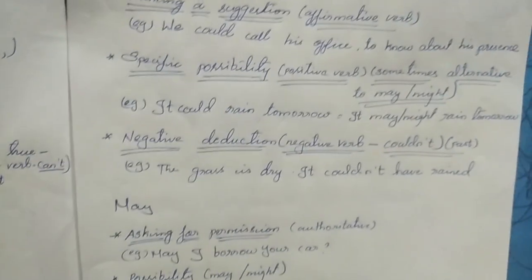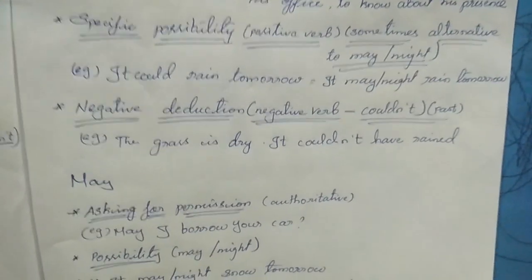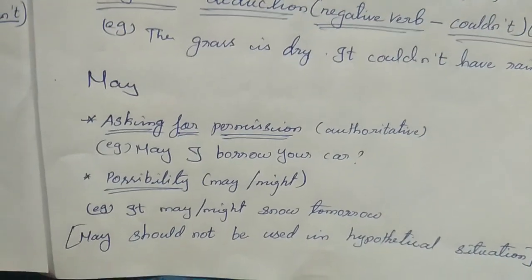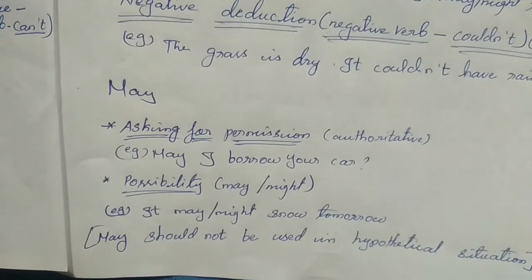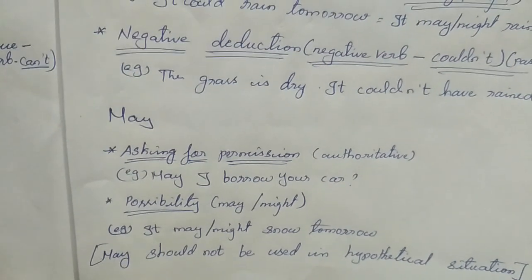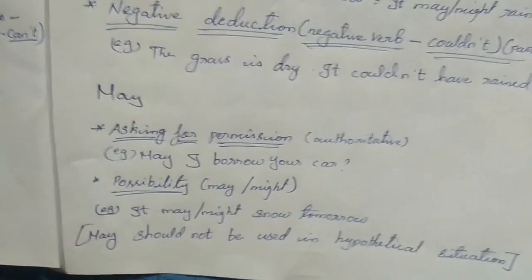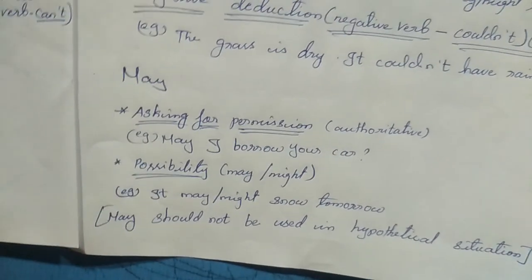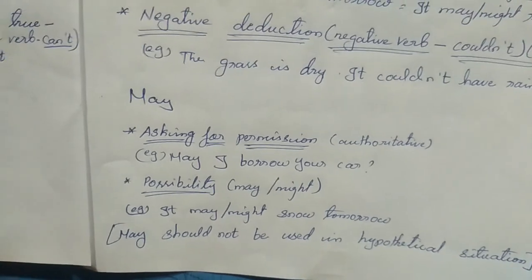Next we are moving on to may. What are the usages of may? May is used for asking permission. That permission should be very authoritative. May I borrow your car? It should not be like the permission of can. Can is a permission that is very informal. But here it is very authoritative. Can I borrow your car?